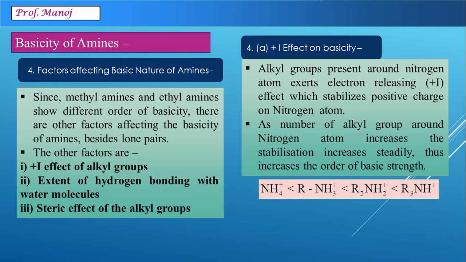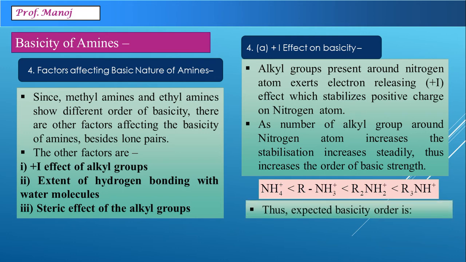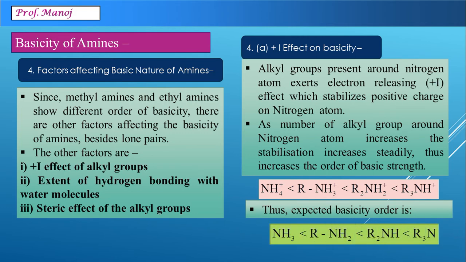Accordingly, we can imagine that the ammonium ion, which does not have any alkyl group, will show the least stability, then primary, then secondary, and tertiary will be the most stable cation. The expected basicity order will accordingly be: ammonia is least, then primary, then secondary, then tertiary.